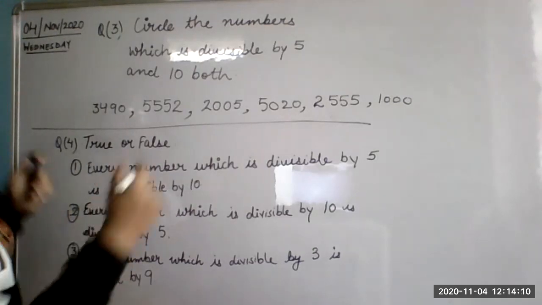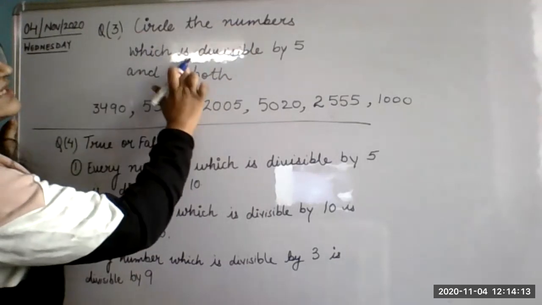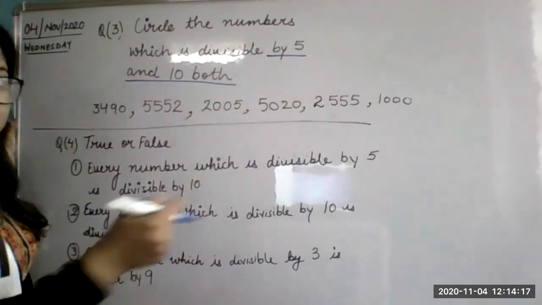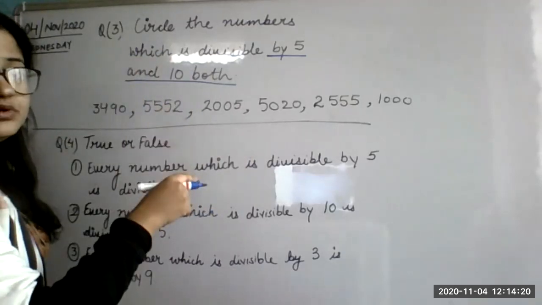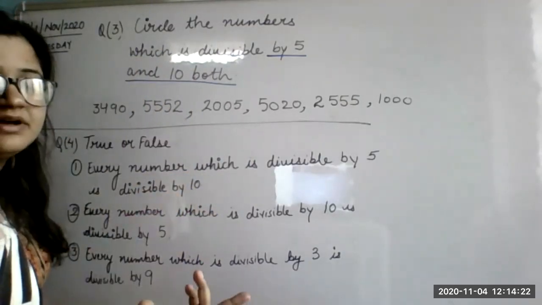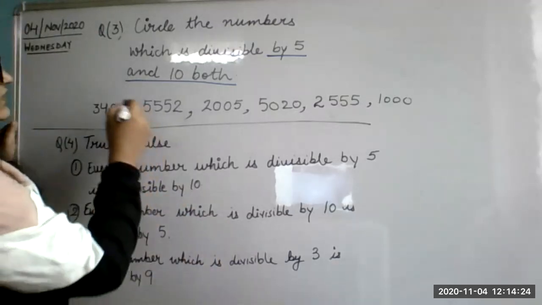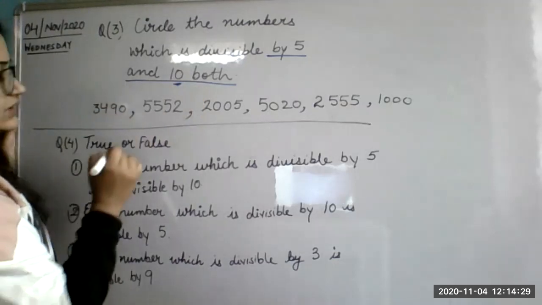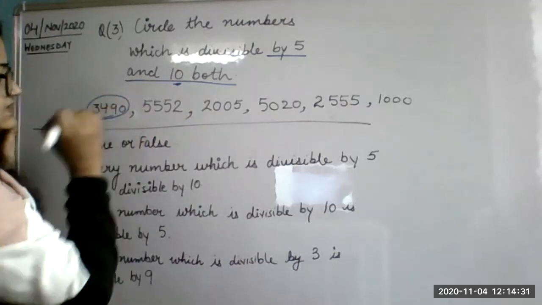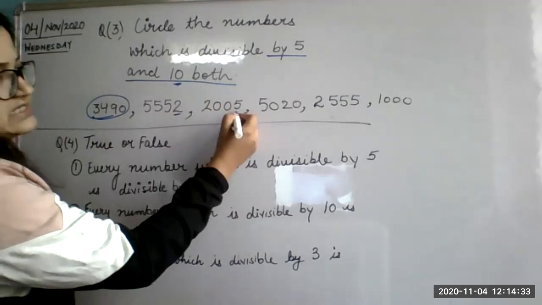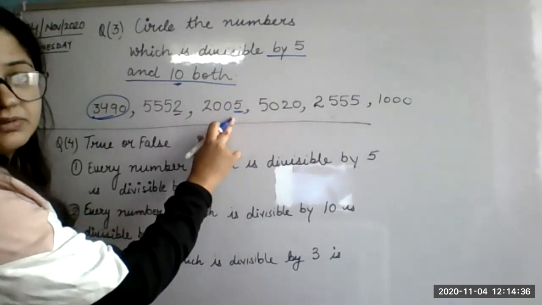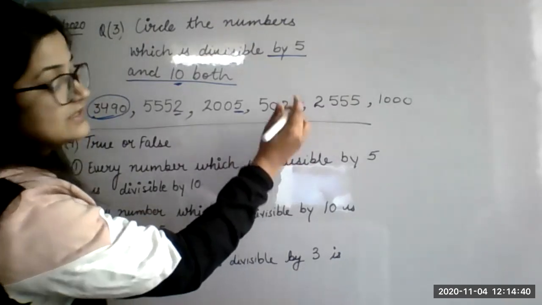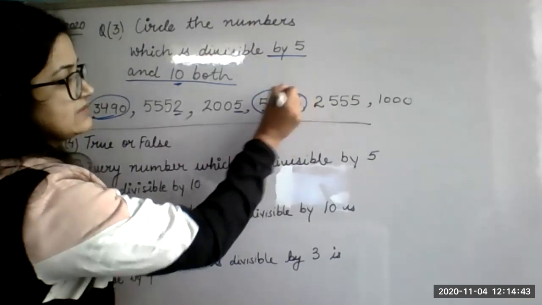The question is, circle the numbers which are divisible by 5 and 10. It should be divisible by 10 and 5 both. Beta, if the number is divisible by 5, it is divisible by 10 also. Okay, so you have to check by 10. 10 is the main thing. So is it divisible by 10? It is not divisible by 10. It is divisible by 5 but not by 10. This one is divisible by 5 as well as by 10, so we will circle this number.